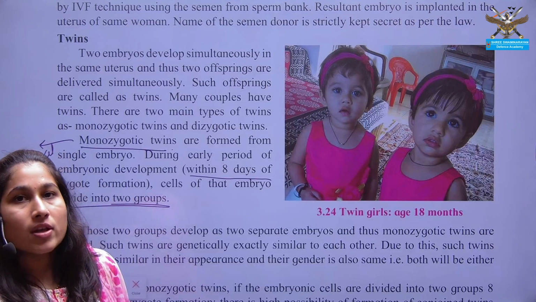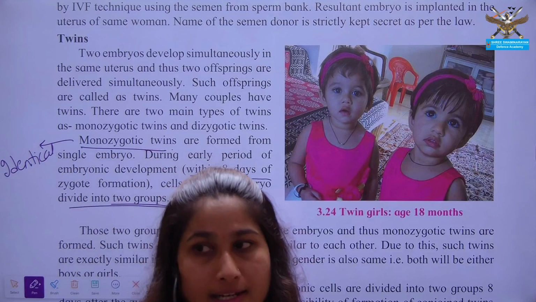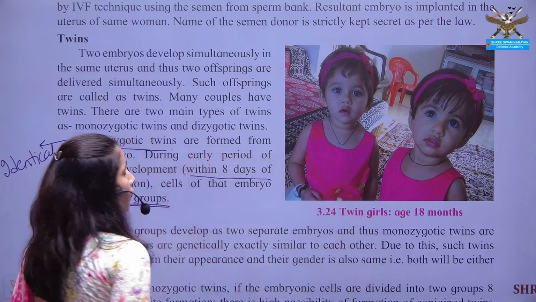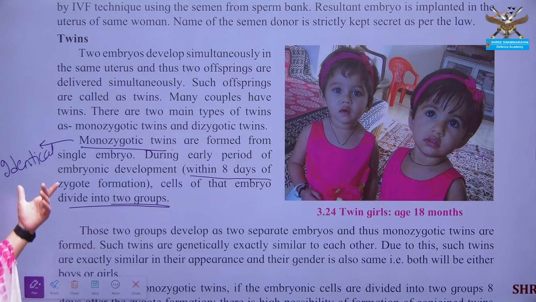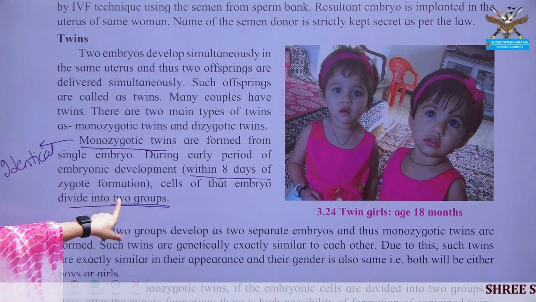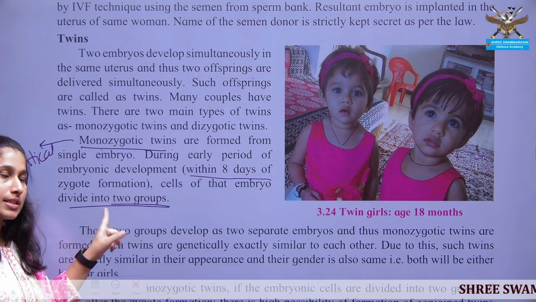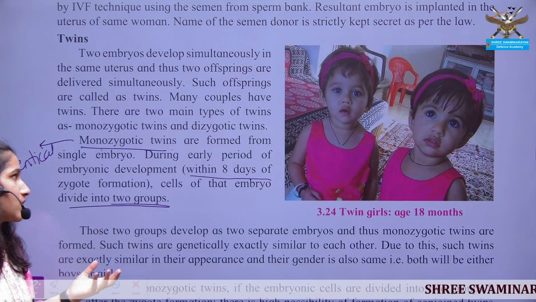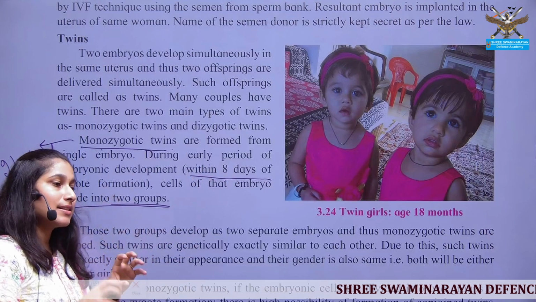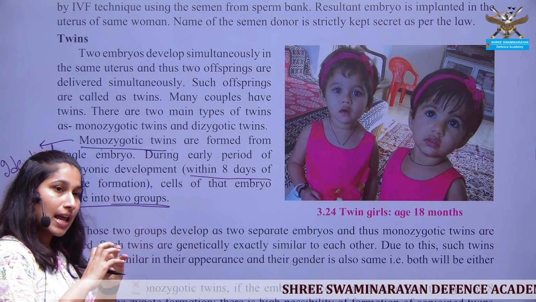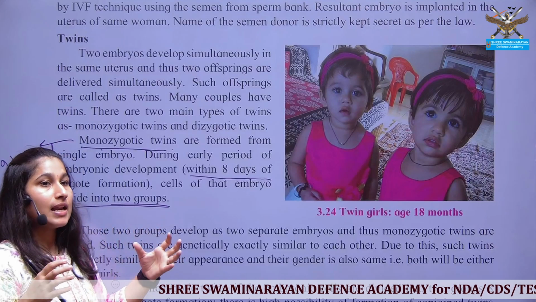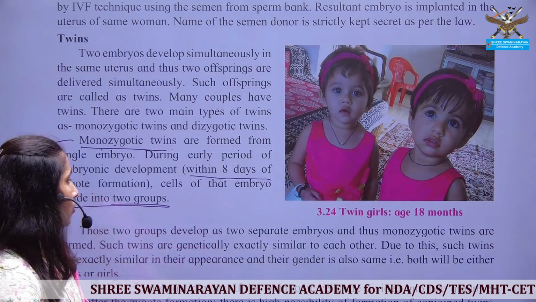Why? Because they are developed from a single zygote. Hence, all their genetic material, all the morphological and phenotypical characters are the same. Because in monozygotic twins, they are developed from the same zygote. Within 8 days, the cell division occurs and the zygote divides into two groups, and these two groups of cells individually give rise to the offspring.